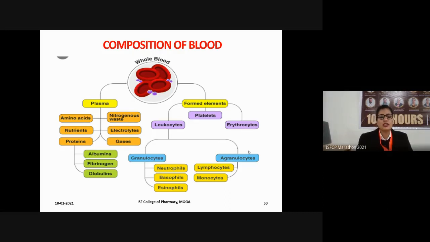So the granulocytes are further divided into three types. They may be neutrophil, basophil, or eosinophils. All perform a variety of functions such as phagocytosis, etc. The agranulocytes are further divided into lymphocyte, or they may be monocyte. The lymphocytes are further divided into B lymphocyte as well as T lymphocyte. So they are involved in the immune responses.